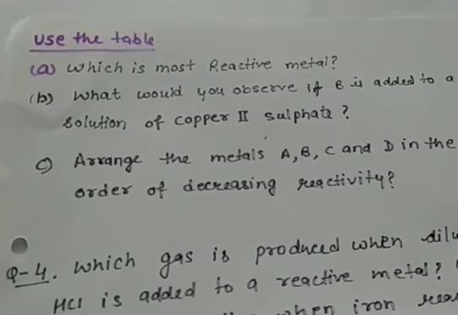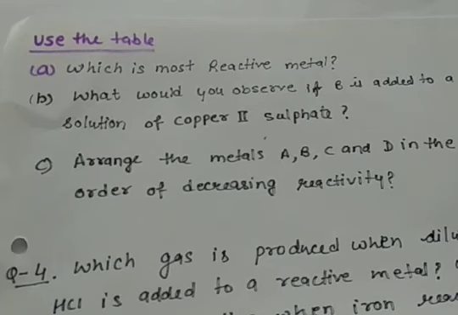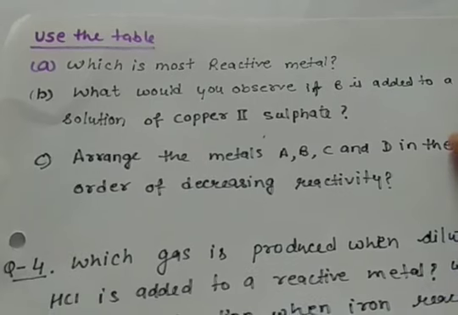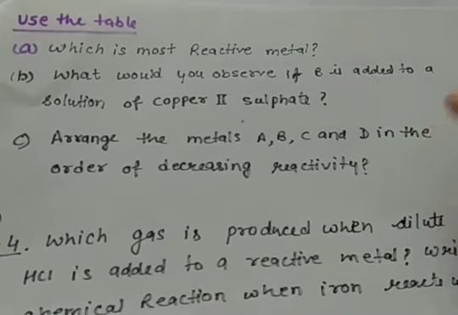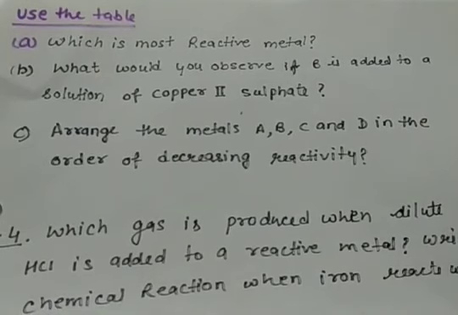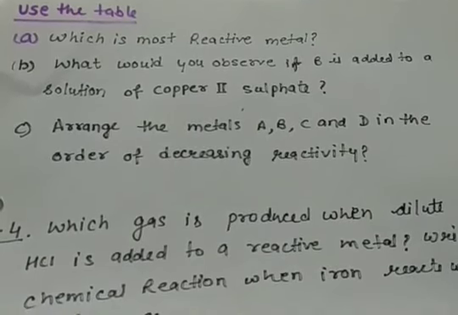Now you have to use the table to answer the following questions. Part A is which is the most reactive metal? Part B, what would you observe if B is added to a solution of copper 2 sulfate? Then in part C, we have to arrange metals A, B, C, D in the order of their decreasing reactivity.